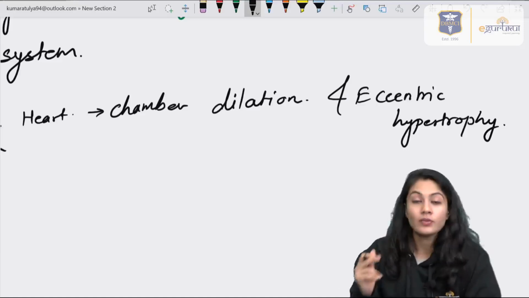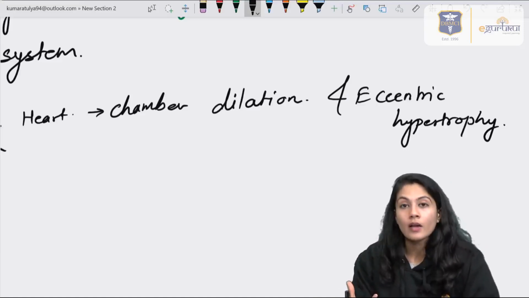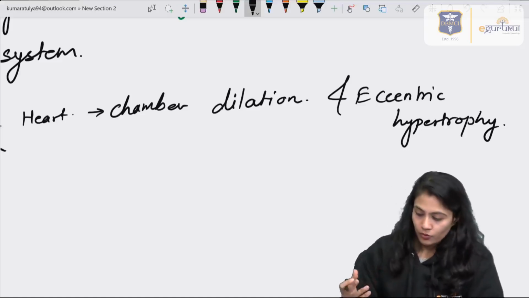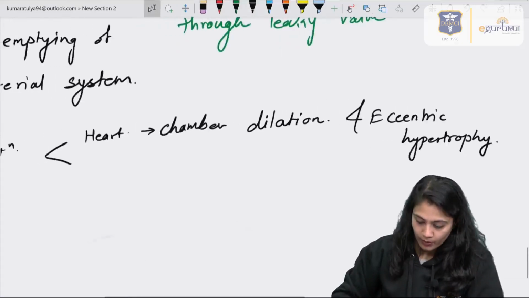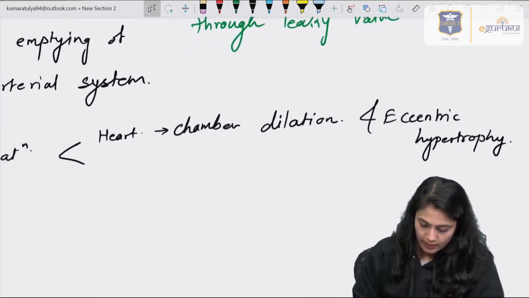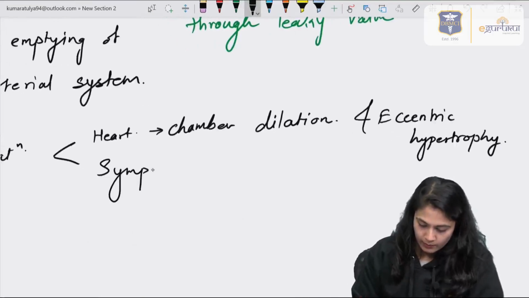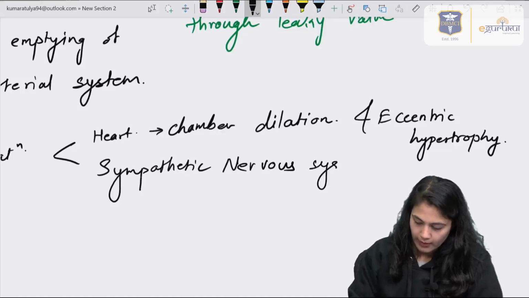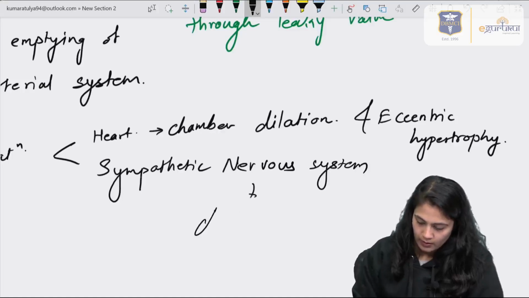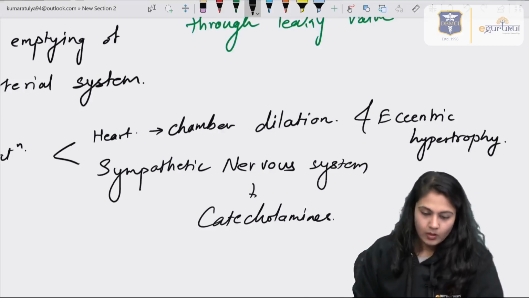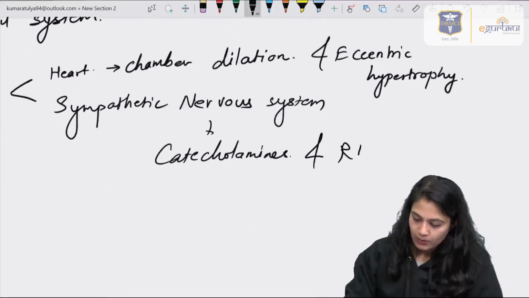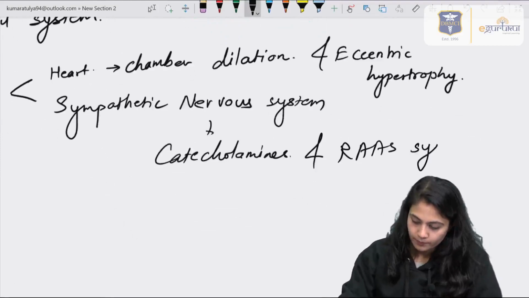Because the stroke volume is increasing, EDV is increasing, so the heart has to pump with large force, and that's why hypertrophy will be there. And the second mechanism is that the sympathetic system will be activated, which will release catecholamines, as well as activate the RAS system.